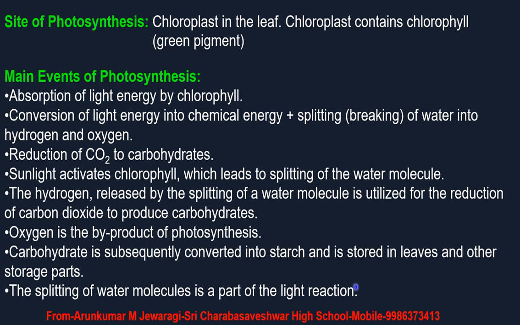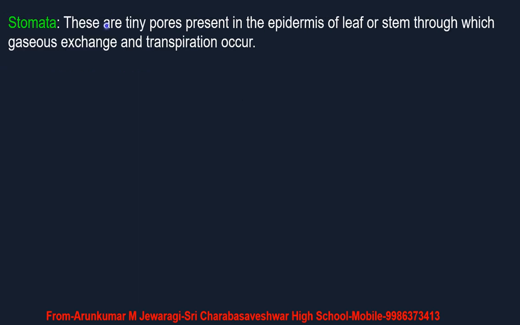The splitting of water molecule is a part of the light reaction. Remember students, in chloroplast two types of reactions take place. One is light reaction and one is dark reaction. About these light and dark reactions you have studied in 8th standard also. Light reaction always takes place in grana and dark reaction always takes place in stroma of the chloroplast. So the splitting of water molecules is a part of light reaction. Light reaction always needs solar energy or light. Only in the presence of light does this light reaction take place. So these are the main events or steps involved in the process of photosynthesis. This is very important. Please note down students.